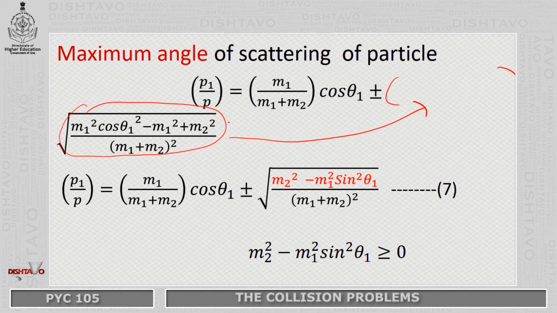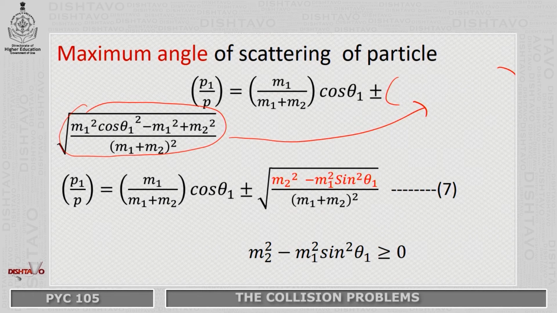So, we have an equation like this, except the quantity under the square root bracket cannot be negative. If it becomes negative, it becomes imaginary, and we are not interested in imaginary values.